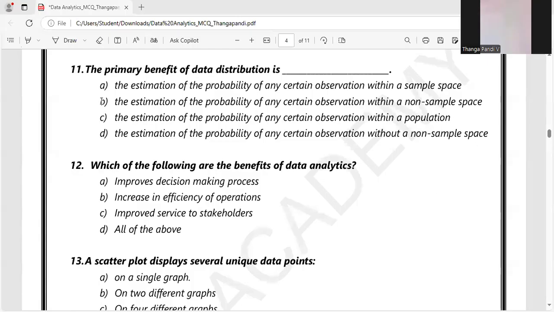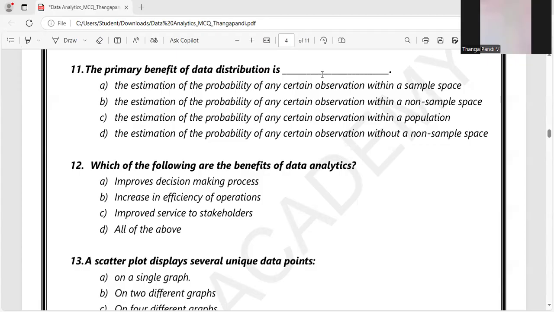Let's move on to the 11th question. The primary benefit of data distribution is, so data distribution is a chapter we have discussed in the business data analytics class. In that class itself, I told you that the main thing is we are going to apply the data distribution techniques for a sample space.